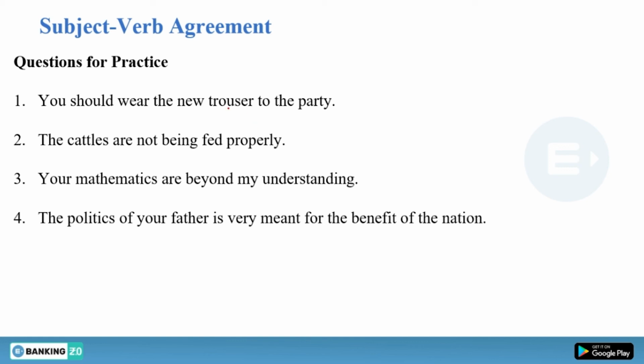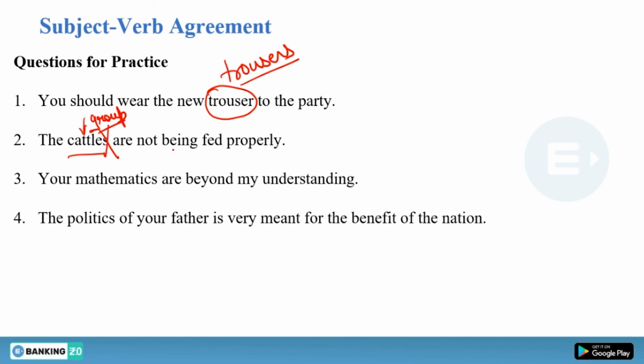Now, you should wear the new trouser to the party. You cannot say trouser. If you say it, then this is incorrect. You should use trousers in this way. Now this sentence is fine: you should wear the new trousers to the party, not trouser. Now, the cattle are not being fed properly. Can we say kettles? No. Kettles is not the word. Cattle is the word which is used for a group. It is the name of a group. Cattle, kettles is not there. So cattle are not being fed properly.